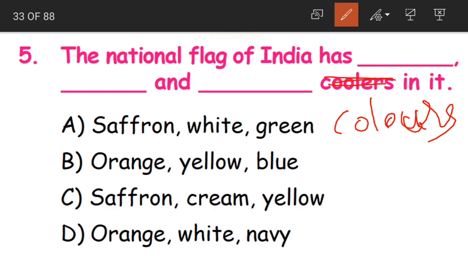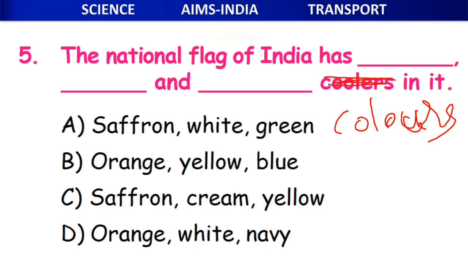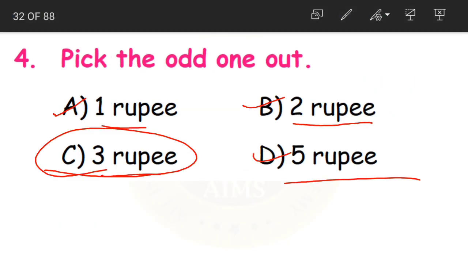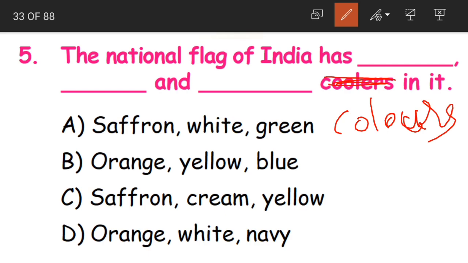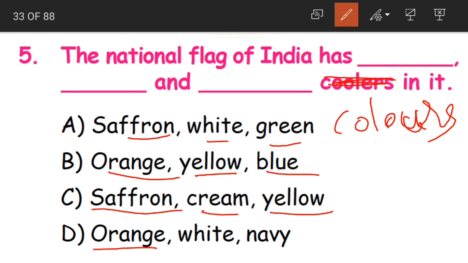Colors. So what are the 3 colors? Either saffron, white and green, or orange, yellow, blue, or saffron, cream, yellow, or orange, white and navy. Obviously the correct answer is the A option, that is saffron, white and green.